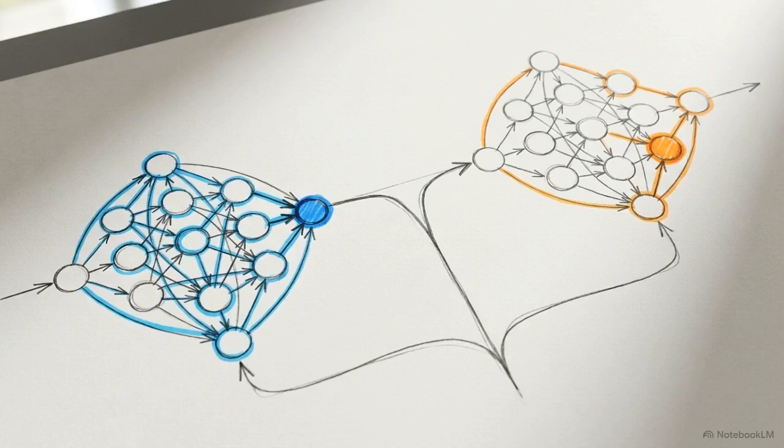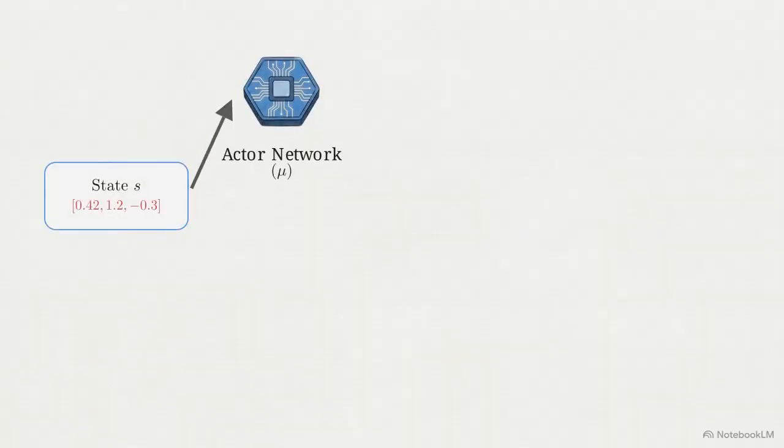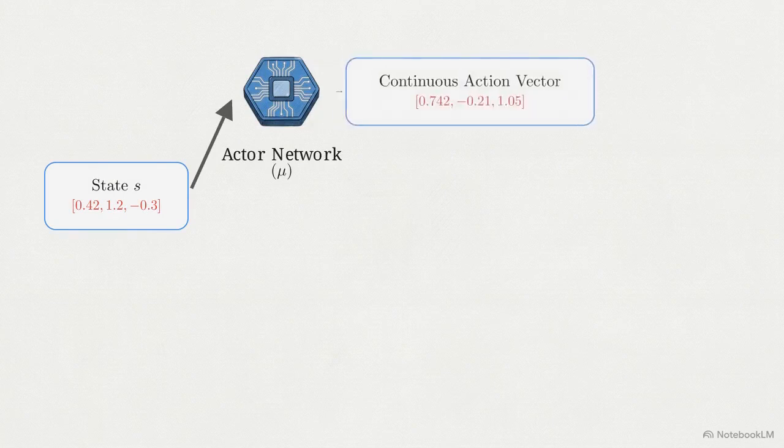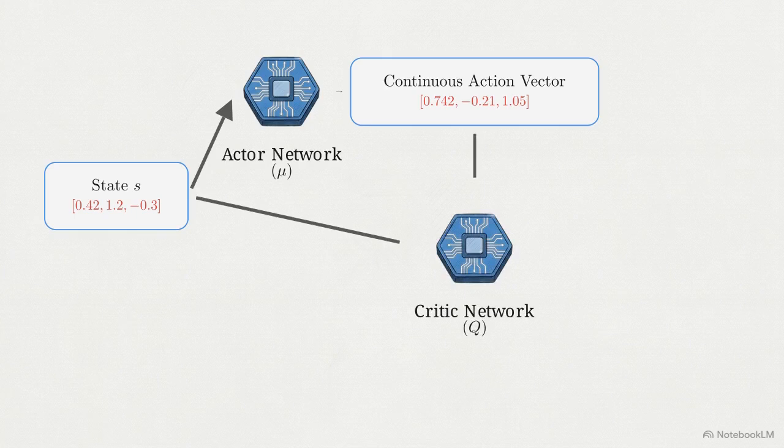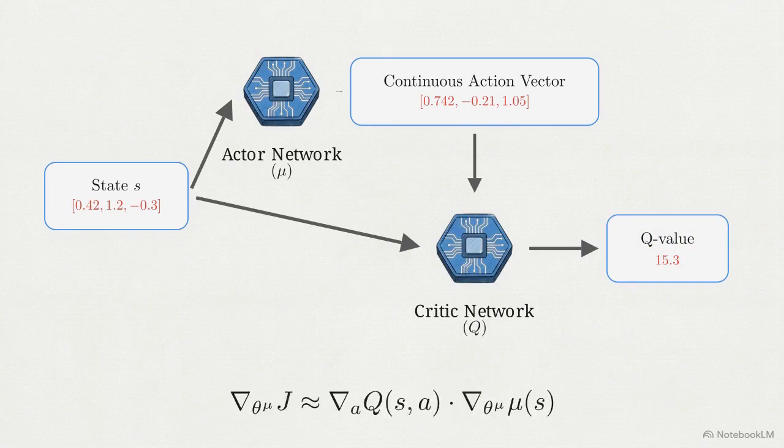To bypass the optimization trap, researchers moved away from standard Q learning and adopted an off-policy actor-critic architecture based on the deterministic policy gradient. This setup introduces an actor network. Instead of scanning a value landscape, it maps the state directly to one continuous action vector. A critic network then acts as the evaluator, taking the state and action to output a single value grading the action's effectiveness. The system learns by applying the chain rule. It takes the gradient of the critic with respect to the action and multiplies it by the gradient of the actor with respect to its own parameters.